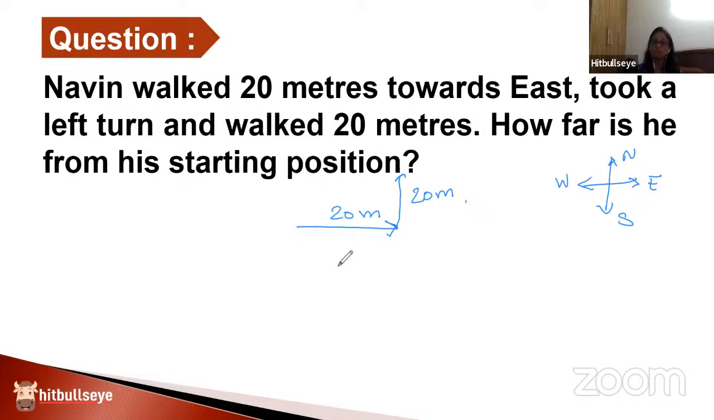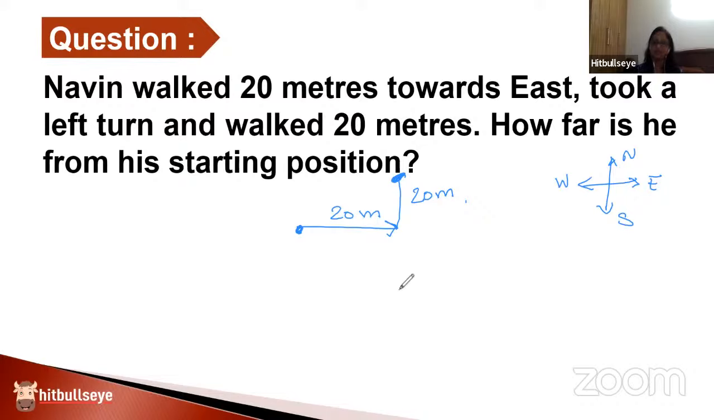Now, a very common mistake people do here is they think that the question is trying to say how much distance has he traveled? Of course not. That is not the language of the question. They are not telling you to add these 20 and 20 meters and tell the answer is 40 meters as the distance traveled. No. If that was to be done, the language of the question would have been simply, what is the distance traveled by Naveen? That is not the situation right now. The question is simply saying, how far is he from the starting point? That means he started from here, he finished here. What is the distance between these 2 points?